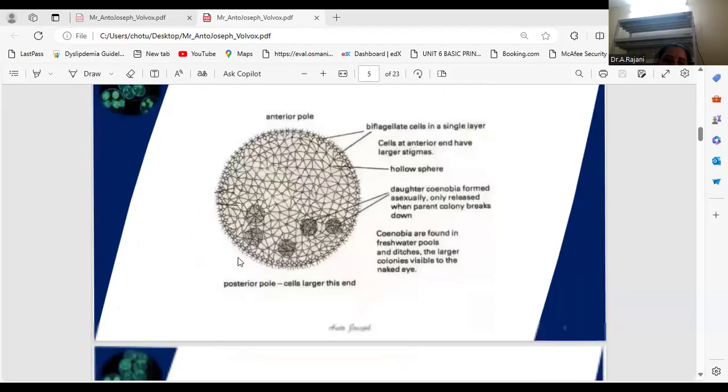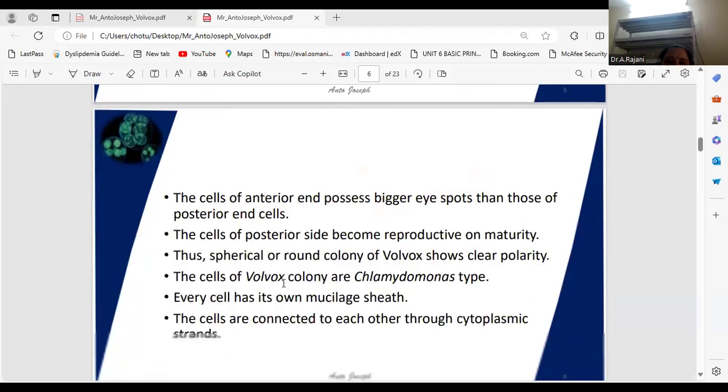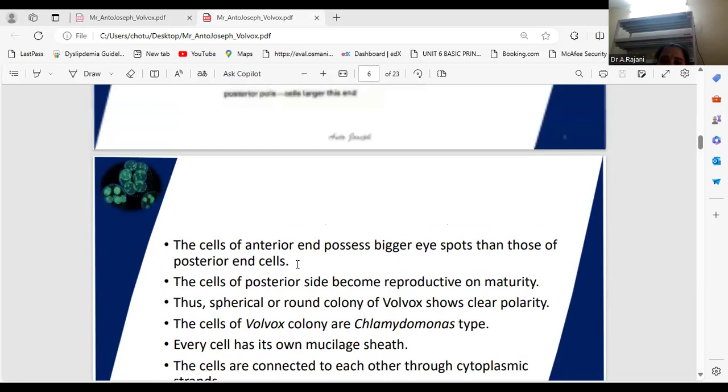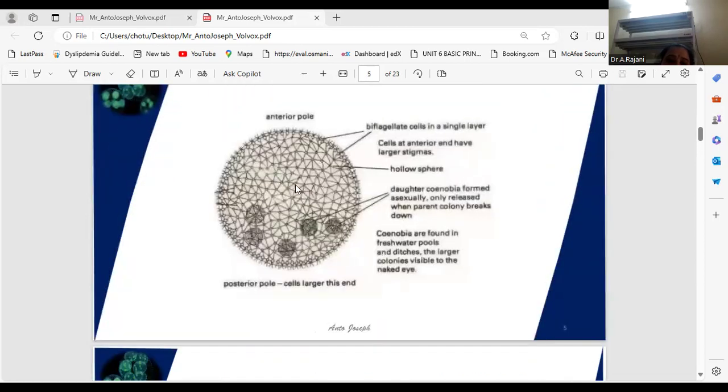This is the structure. Coming to the cells, what type of cells are there? All the cells of a coenobium are similar in size, shape, and structure. Each cell of the coenobium remains interconnected with a few neighboring cells. See here, you can observe the picture. They are interconnected by thin and delicate cytoplasmic strands. See, these are all the cytoplasmic strands, which are formed during cell division.